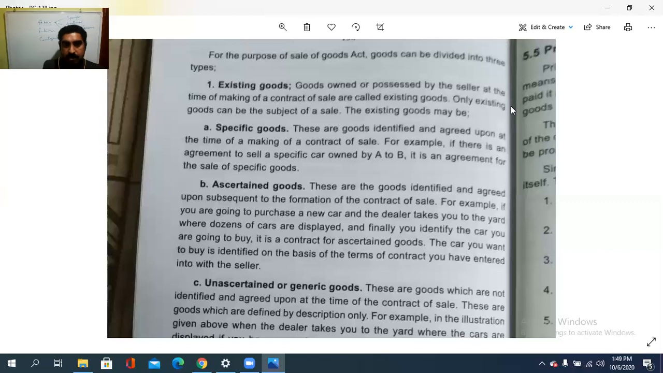For example, if you are going to purchase a new car and the dealer takes you to the yard where dozens of cars are displayed, and finally you identify the car you are going to buy, it's a contract for ascertained goods. In a car,